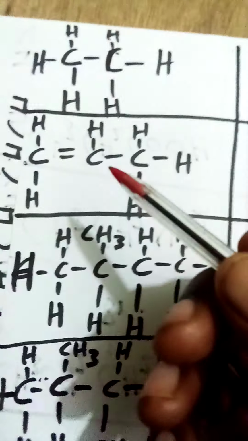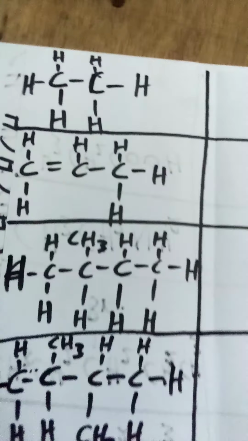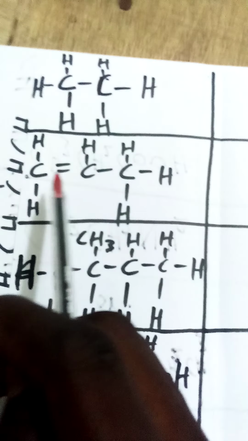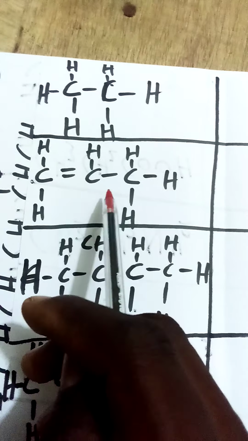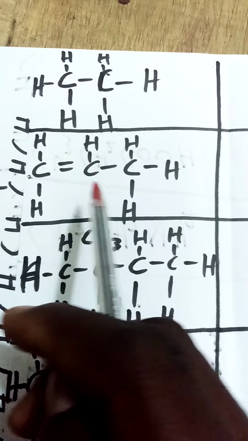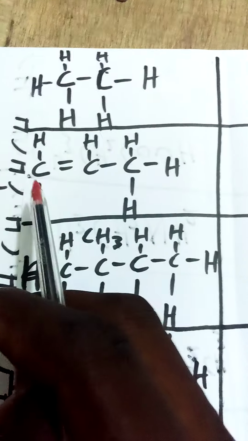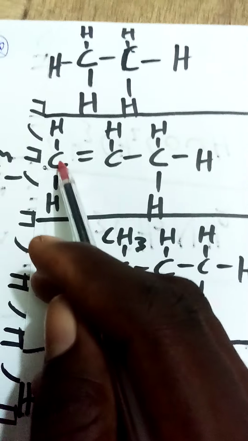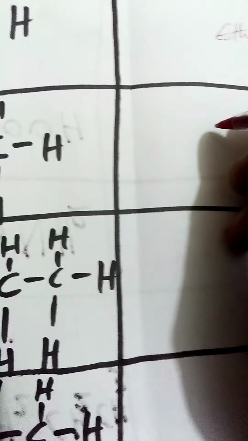Now let's come here. What about this one? How many bonds are there? We have two bonds. But which type of bond is existing between them? This is a double bond. There's a double bond present in this compound. So is it an alkane, alkene, or alkyne? How many carbons are there? There are three. So this one is prop.